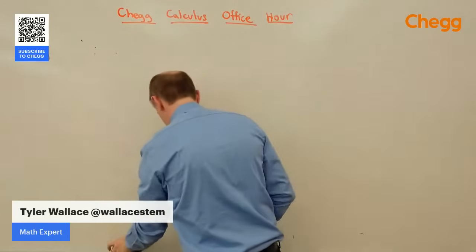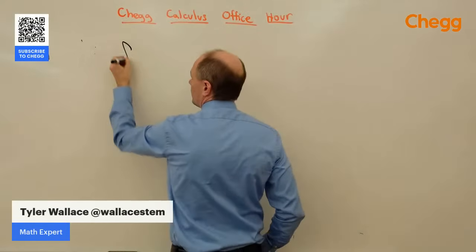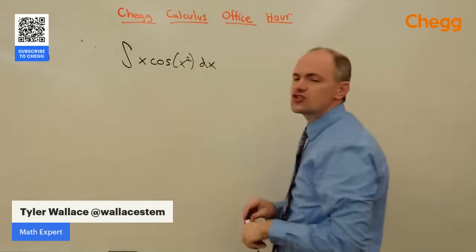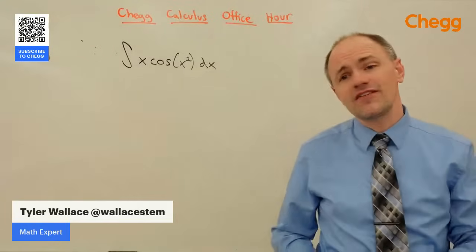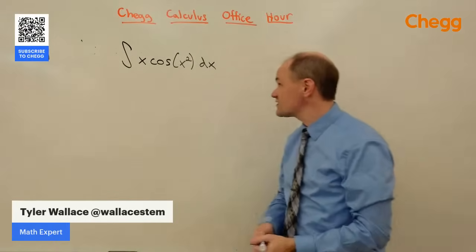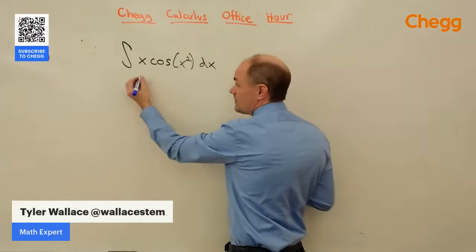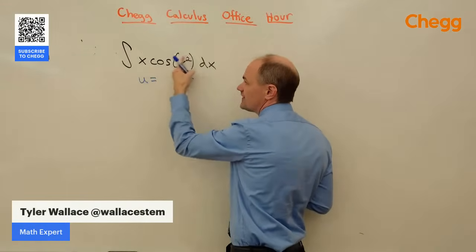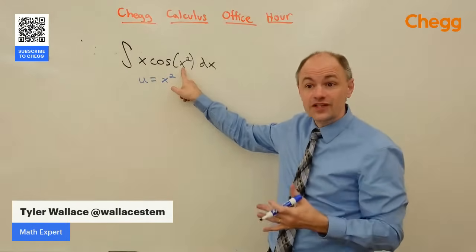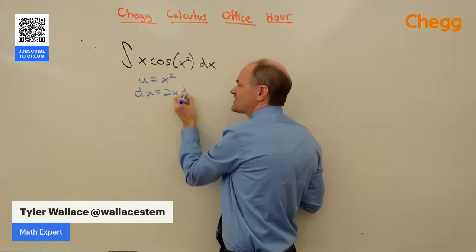let's erase that. And the question came up, wanted to look at the integral of x cosine of x squared dx. I'm assuming it's written this way. Let me know in a comment if I've got the squared in the wrong spot. Do you want the cosine squared? Because that's going to change things quite a bit. But I think this is what you want because this is set up for a very nice u substitution, where I can make u equal to everything inside the cosine, because that's going to make this into the cosine of u. That's a really easy antiderivative to take. Du, then, its derivative is 2x dx.